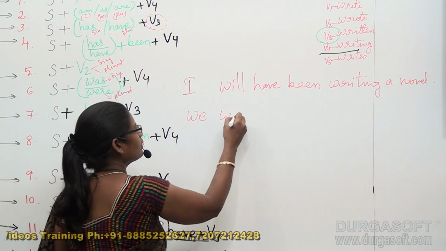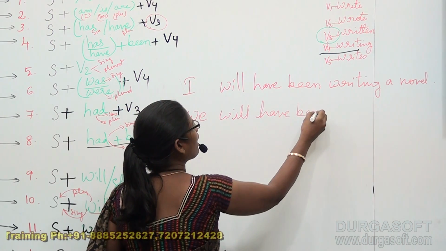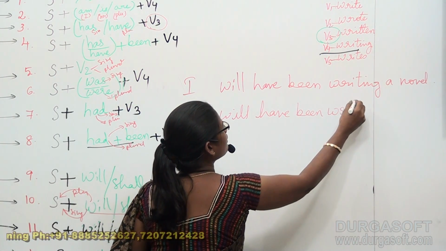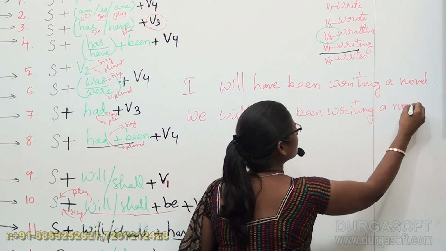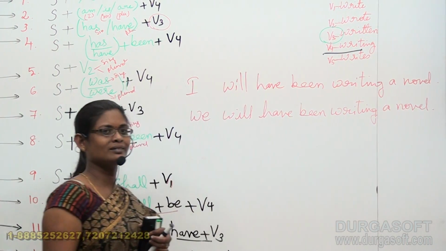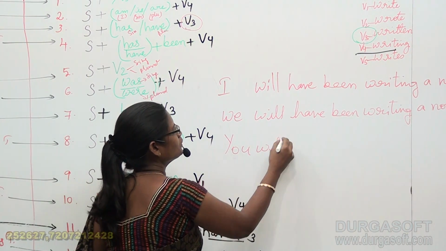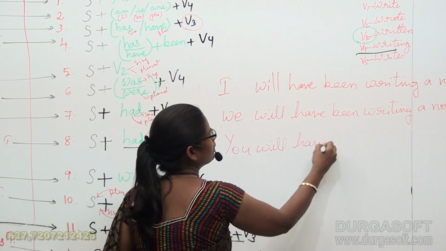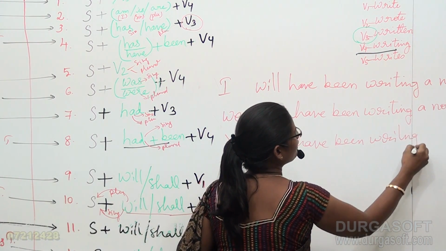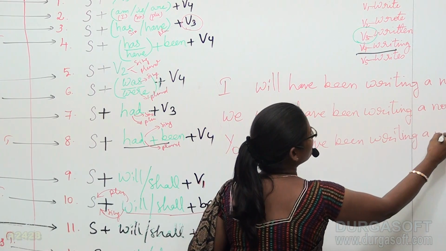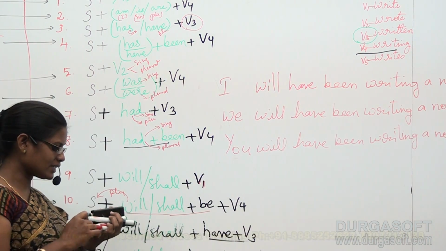We will have been writing a novel. And finally, you will have been writing a novel. See the 3 different sentences.